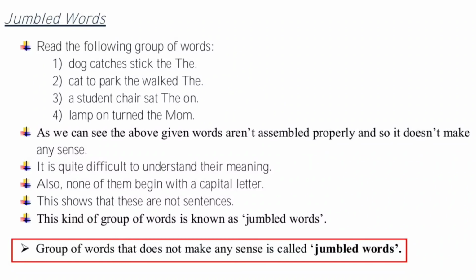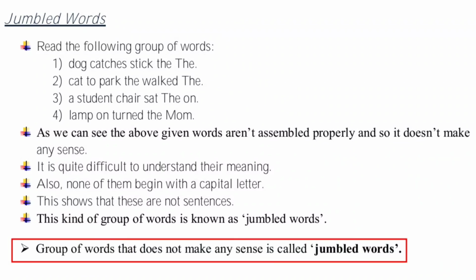Again we will read. Dog catches stick the. Jumbled words. The dog catches the stick. Sentence. Number 2. Cat to park the walked the. Jumbled words. The cat walked to the park. Sentence. Number 3.